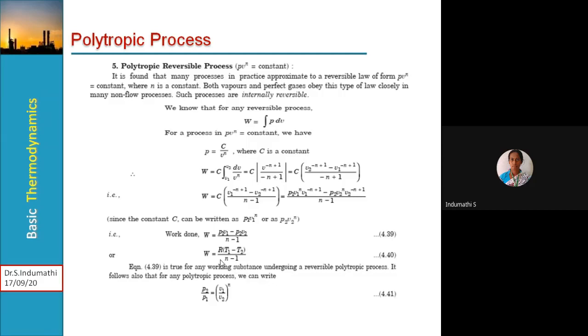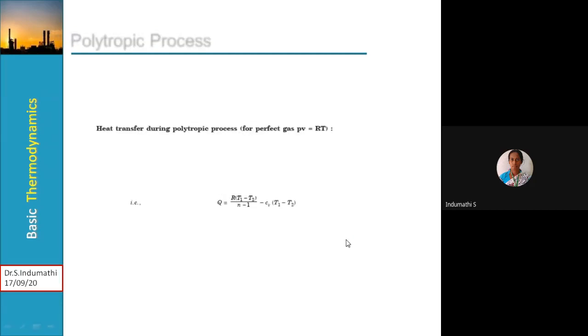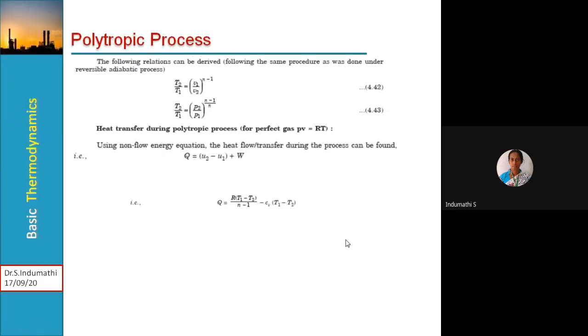In terms of temperature difference, we can express it as W is equal to R of T1 minus T2 divided by n minus 1. The equation is true for any working substance undergoing a reversible polytropic process. It also follows that for any polytropic process we can write P2 by P1 is equal to V1 by V2 whole to the power n. Then the following relations can be derived, same as for the reversible adiabatic process: T2 by T1, the temperature ratio in terms of specific volume, and in terms of pressure ratio, like this we can express.